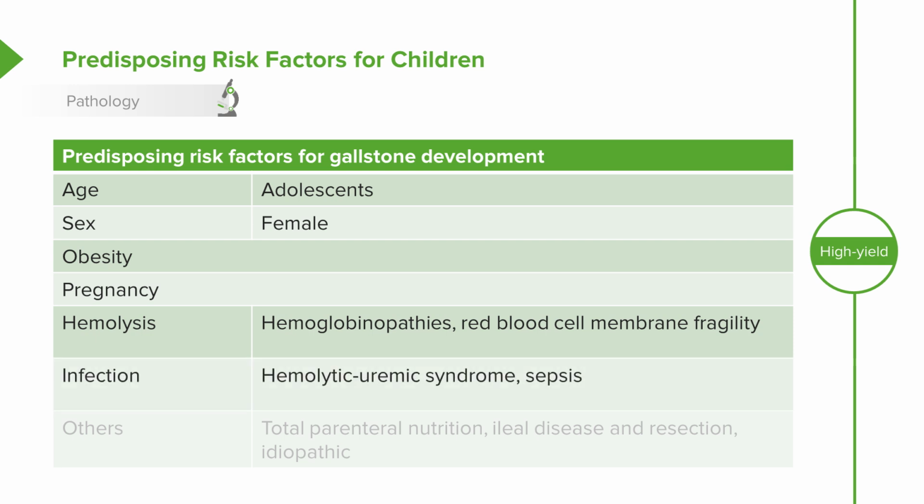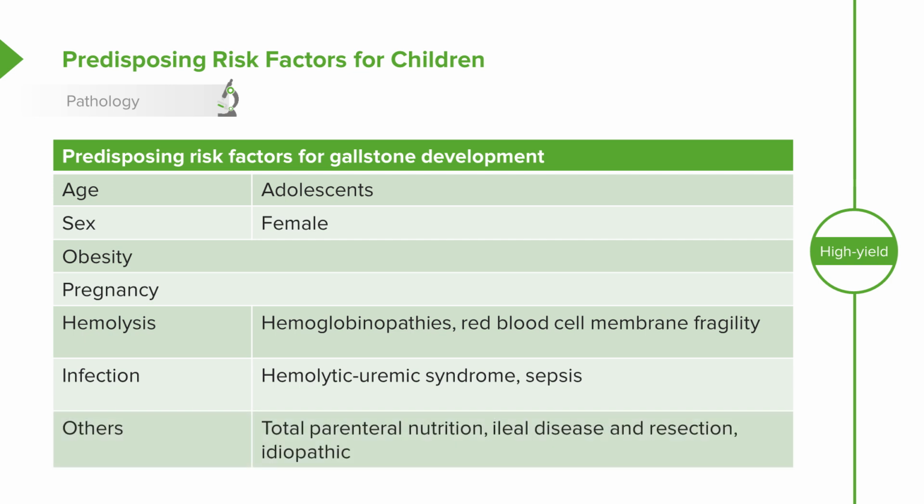Patients with infection are at increased risk. A patient with hemolytic uremic syndrome, for example, is going to have a high rate of red blood cell breakdown, which could result in gallstone formation and subsequent cholecystitis. This is true for patients with red blood cell breakdown from sepsis as well.